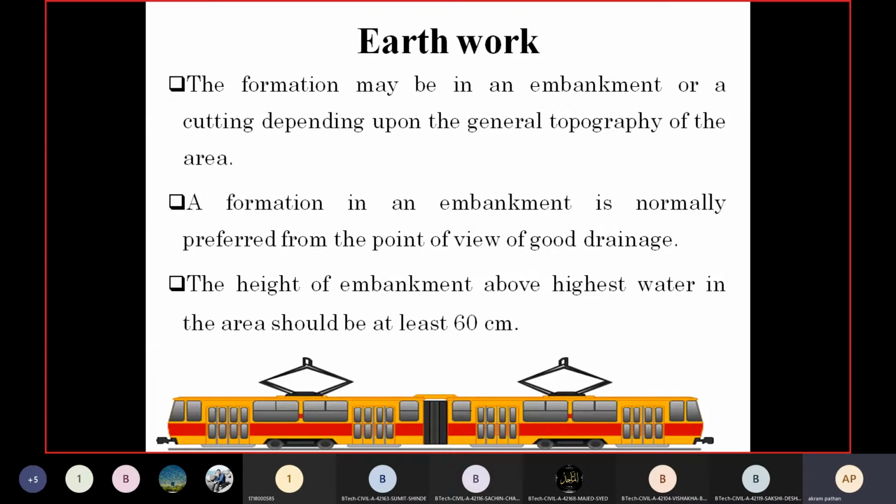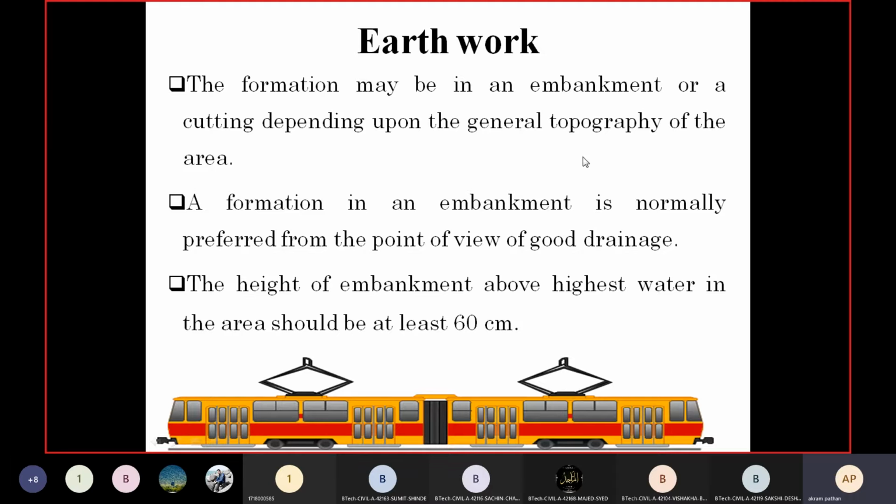In front of such obstructions, such as a nala, river, or any other obstruction, for crossing them we have to construct small bridges, or large bridges in case of larger rivers. So depending upon the topography of the area, we have to do cutting or filling.